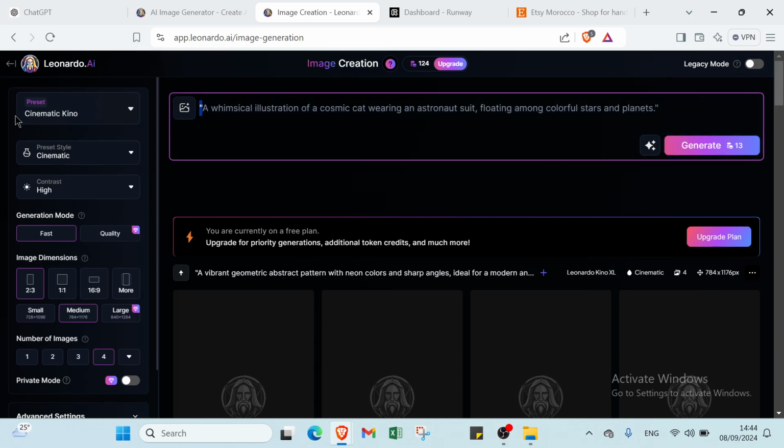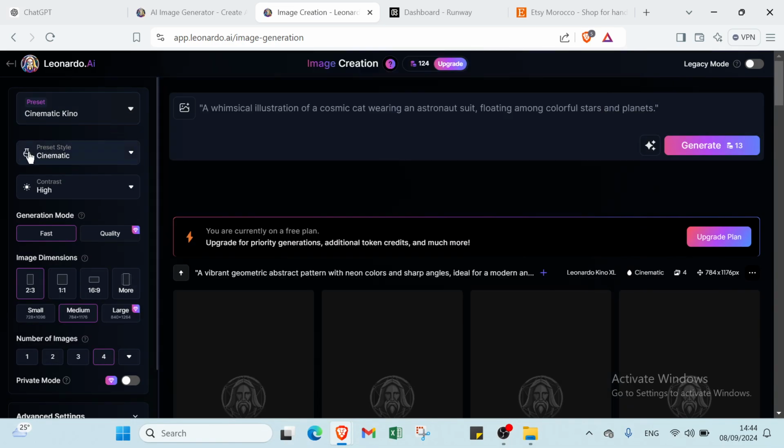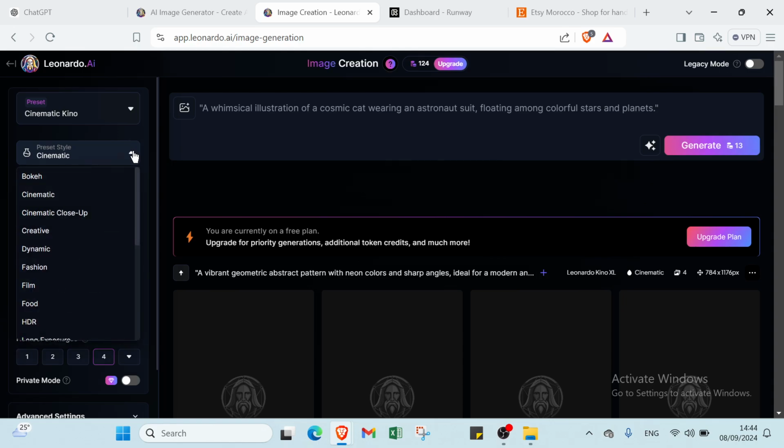Then we have here some settings, like preset: cinematic. Here in preset, we choose cinematic or other things. Then we have preset style, where you choose cinematic, bokeh, cinematic close up, creative, dynamic, fashion, film, food, HDR, long exposure. Then we have macro, minimalist, monochrome, moody, neutral, no one, portrait, retro, stock photo, unprocessed, vibrant, and other things.